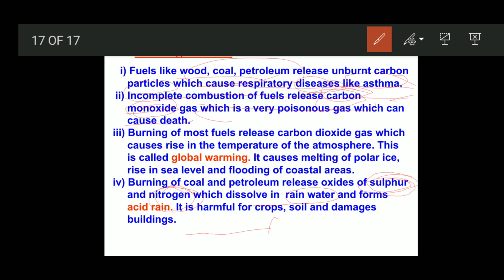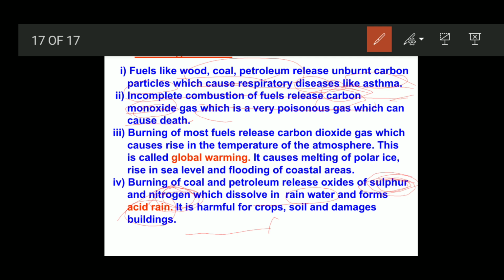When these oxides get dissolved in water, they produce acids, and these cause acid rain. So these sulfur oxides and nitrogen oxides are also called acid gases. Why?